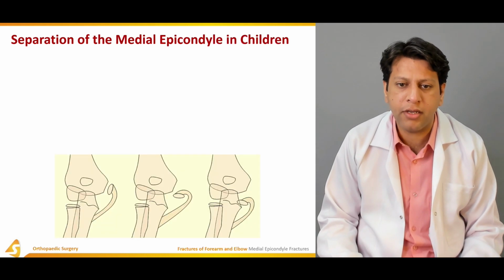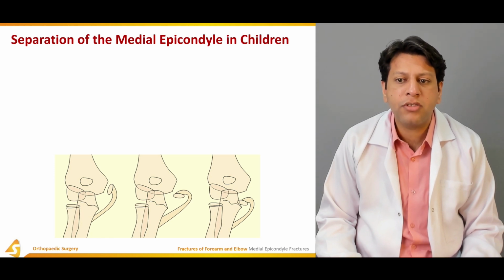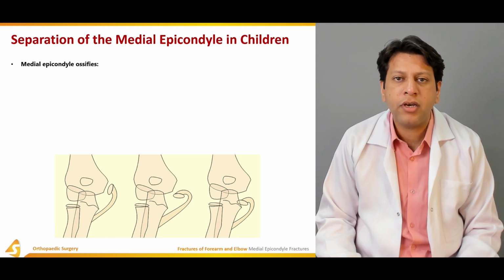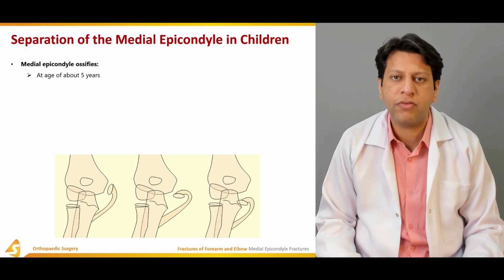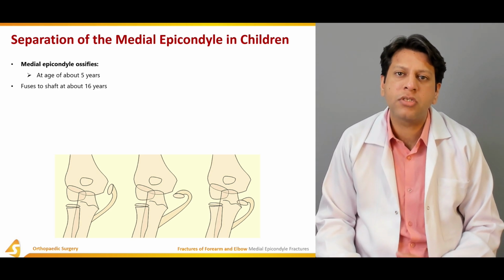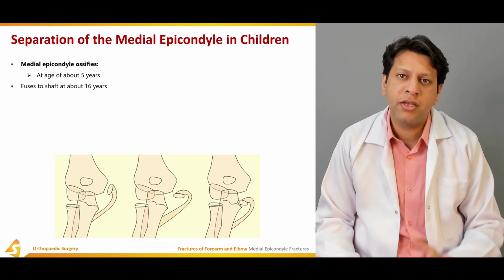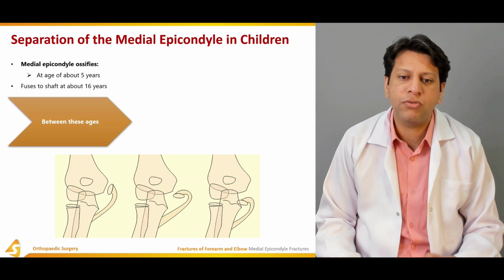the medial epicondyle. Now, the medial epicondyle ossifies as per the mnemonic. It's actually at 3 to 5 years of age. At around 5 years, it starts ossifying. It fuses by around 16 years. It's almost the second last to fuse most of the time. And the olecranon fuses at around 18 years, so it's almost second last to fuse.